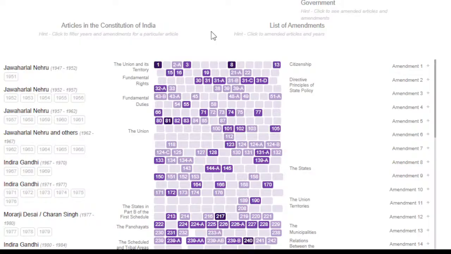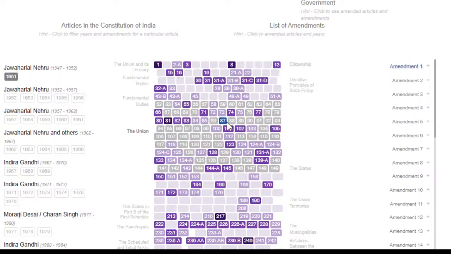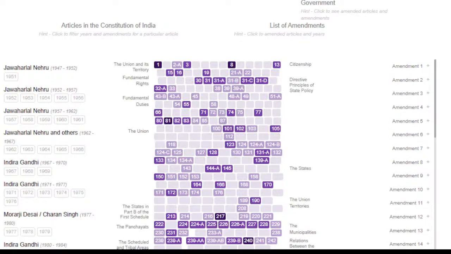This is something you first have to read by yourself. You have to make notes, and once you are familiar with the amendments, which prime minister made which amendment and which constitutional article was amended, after that you have to use this in order to revise it. Okay, in order to revise it. As you can see, if you are able to see my screen, let me just check the stream.